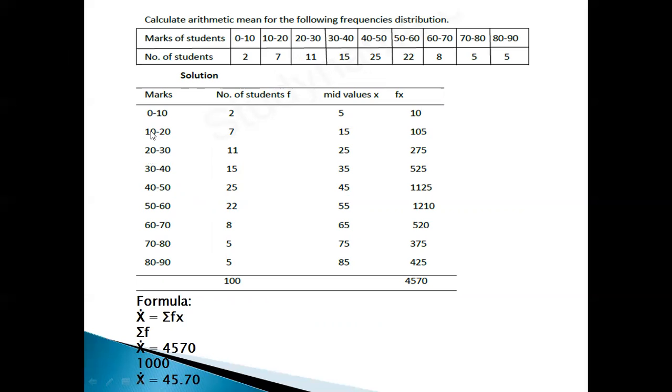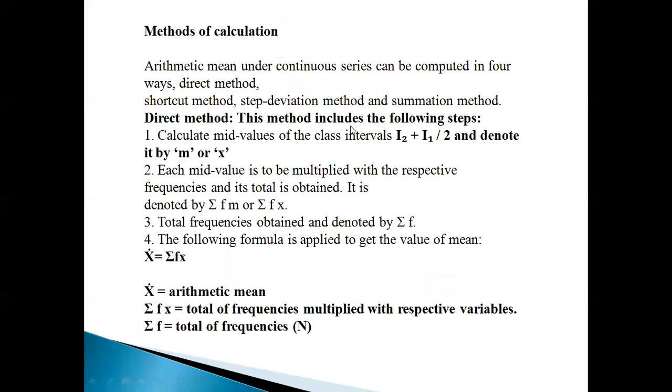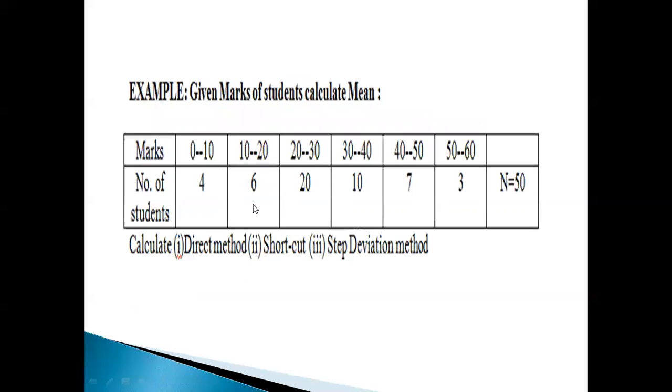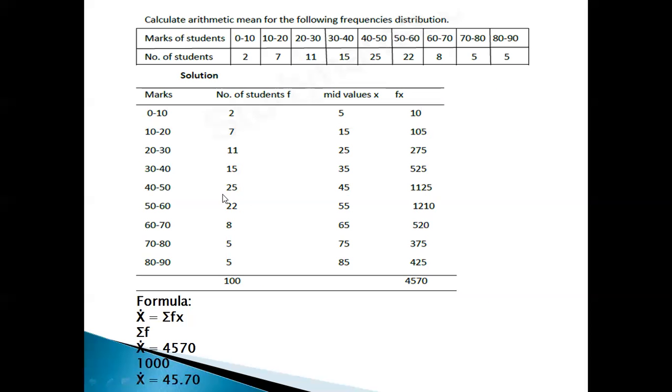What about the second class? 10 plus 20 is equal to 30. 30 divided by 2 is 15. Here the midpoint formula is lower limit plus upper limit divided by 2. So lower limit of the class interval and upper limit. 20 plus 30 is equal to 50. 50 divided by 2 is 25.